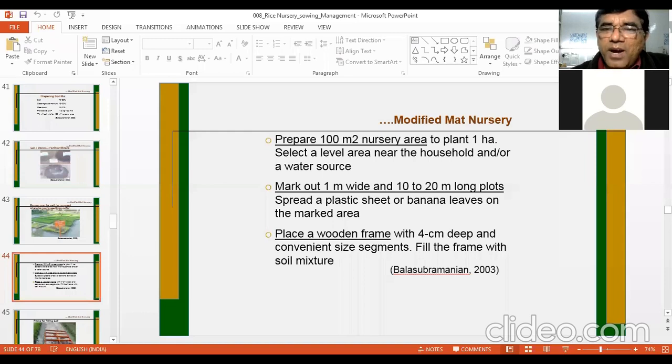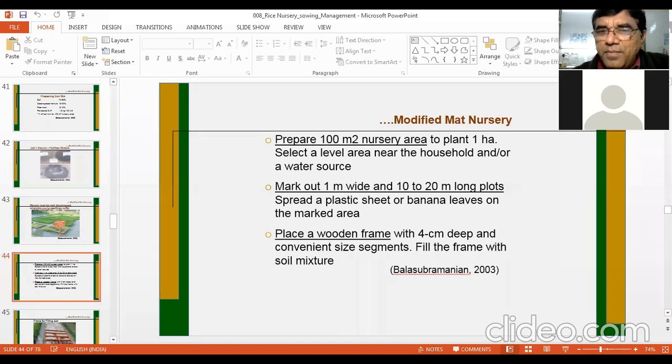Mark out 1 meter wide and 10 to 12 meter long plots. Spread a plastic sheet, like in the case of the Dapog nursery, or banana leaves on the marked area, so that the field soil is detached from the soil mixture. You want to disconnect the soil of the field from the soil of the mixture. So you need a polythene sheet or plastic sheet here.